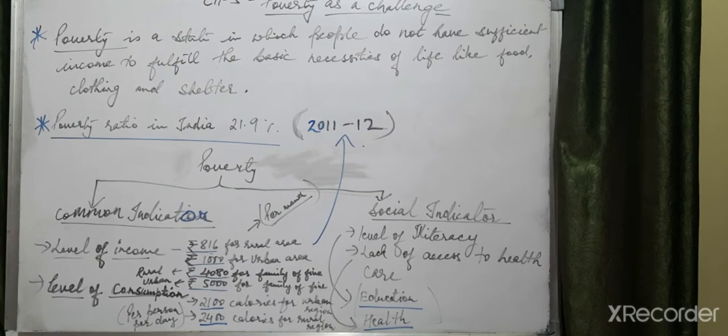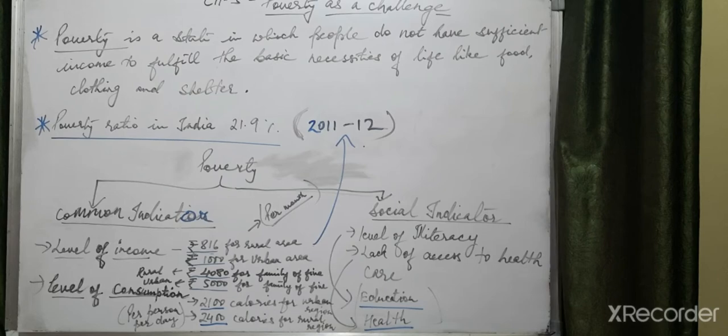Now the next social indicator is the level of illiteracy and lack of access to health care. The level of literacy implies education, and lack of access to health care implies health. So the social indicator is totally dependent on education and health.